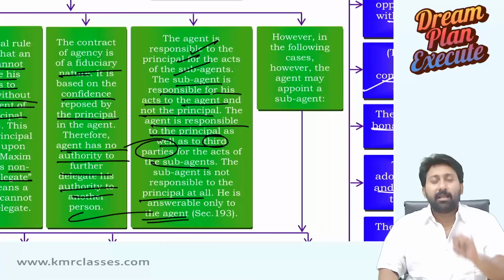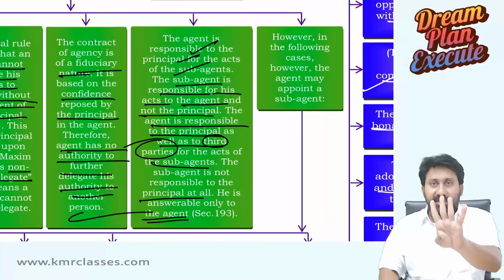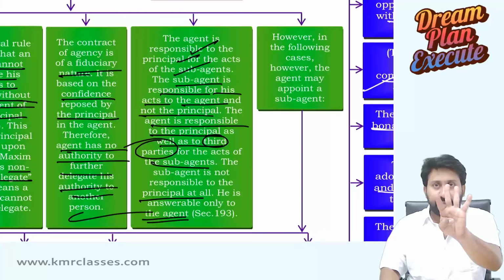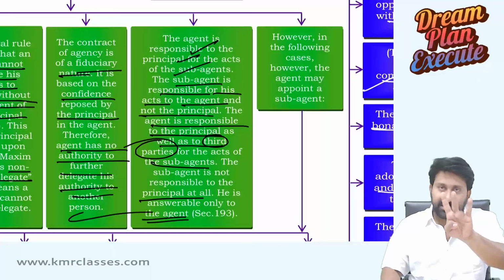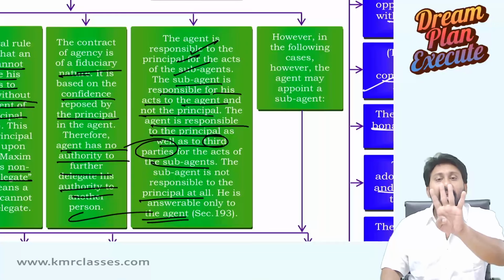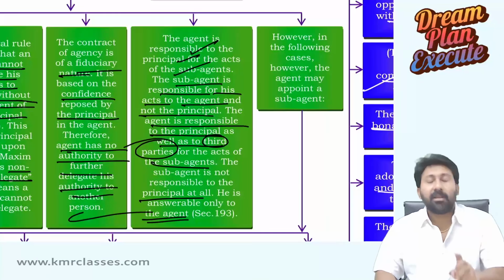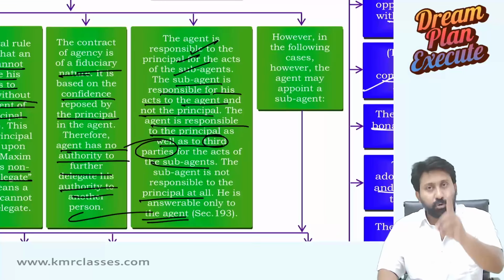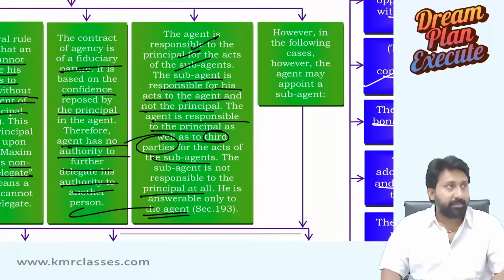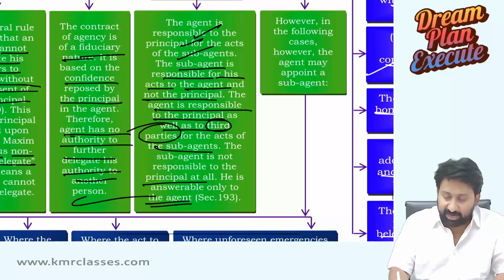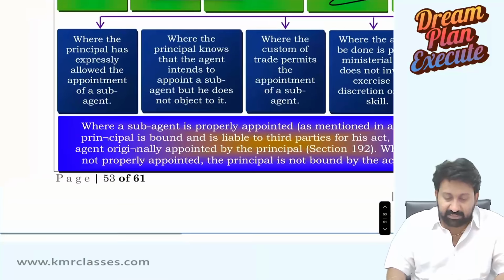In simple terms, principal, agent, sub-agent, third party. If the sub-agent has done something with a third party, the agent will be responsible to the third person. For the acts of this sub-agent, the agent will be responsible to the third party, and the agent is also responsible to the principal. So when appointing a sub-agent, you should be very, very careful. However, in the following cases, an agent may appoint a sub-agent. When may the agent appoint a sub-agent?